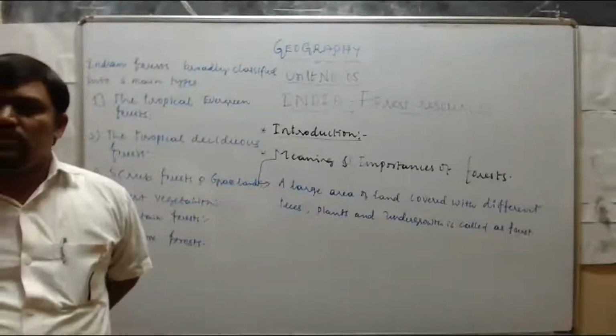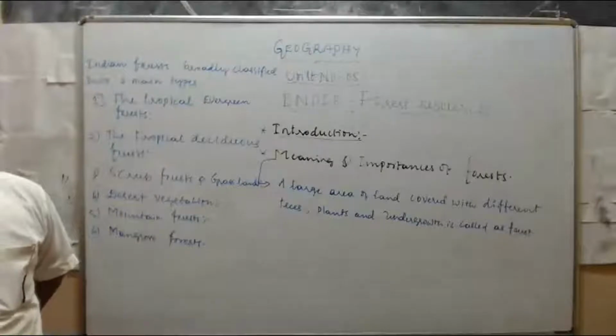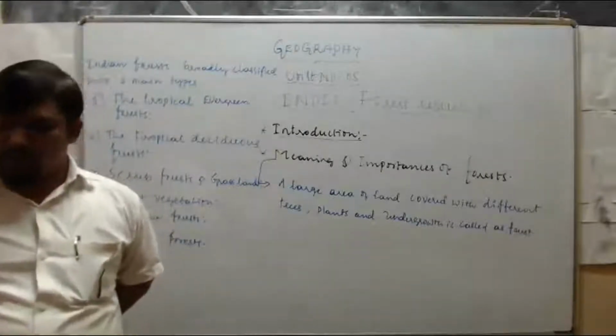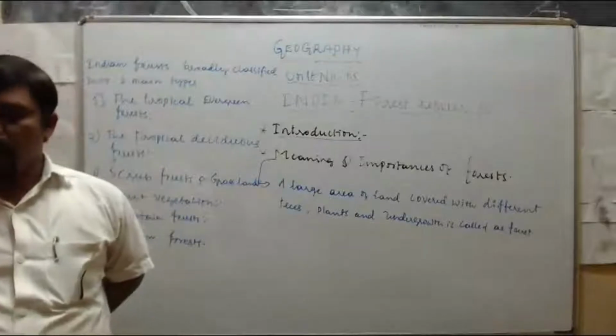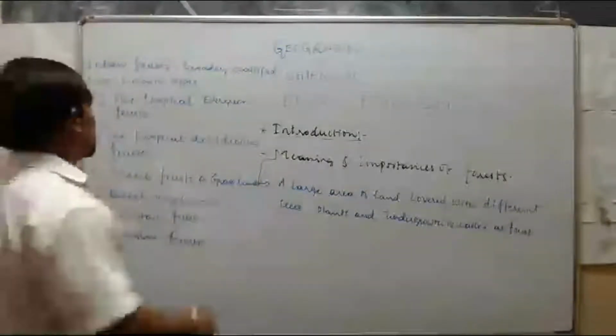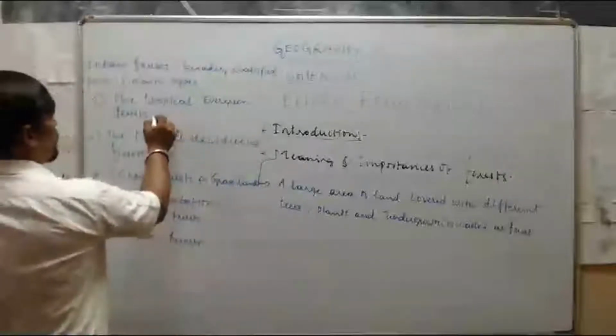First, where can we see these tropical evergreen forests? These forests are found in areas with heavy annual rainfall exceeding 250 centimeters. It's very important.